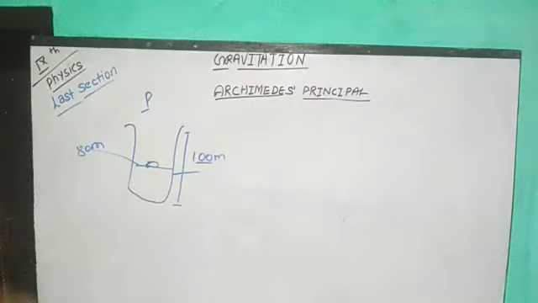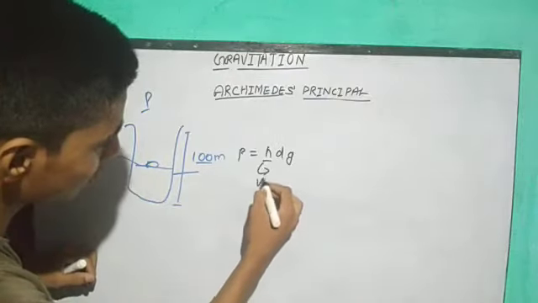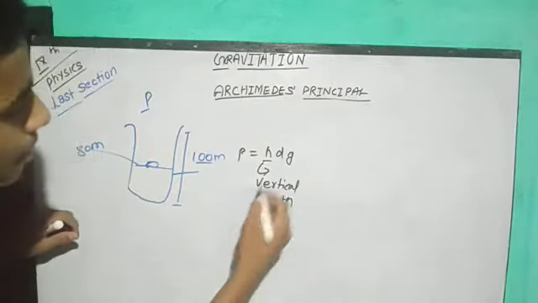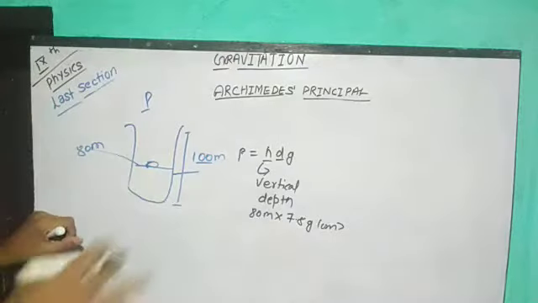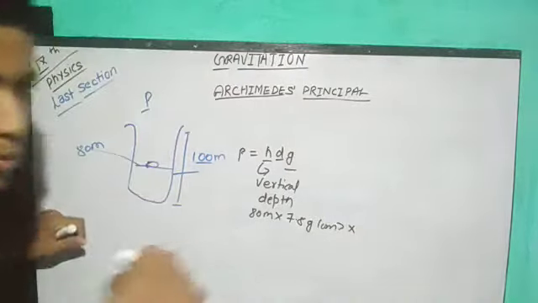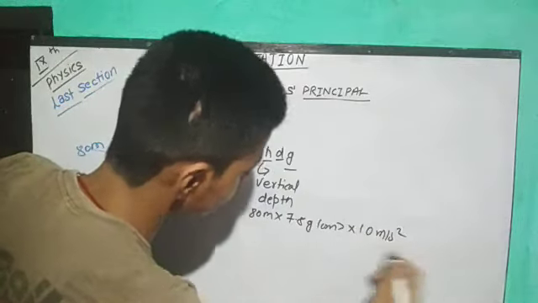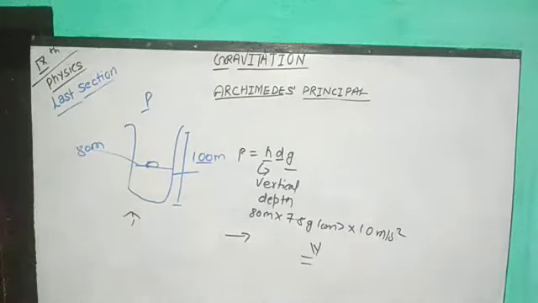Whenever you get such a question, for solving numerical questions regarding pressure or upthrust when we are told to find the upthrust at a given height, always remember one formula, which you will not find in the book: P = hdg. Here h is always the vertical depth given, 80 meter, multiplied by the density of iron, which I already told you is 7.8 gram per centimeter cube. Here it shows centimeter, so you have to change the unit. And we know that acceleration due to gravity is 9.8, or we can say 10 meter per second square. Finally, when you solve this, the value you get in newton is the pressure, or we can say the upthrust or buoyant force acting on that object.